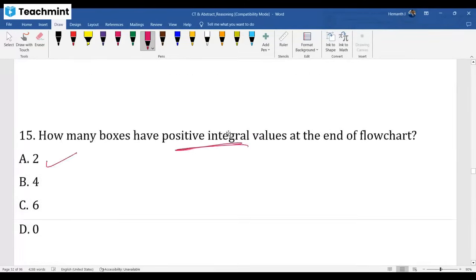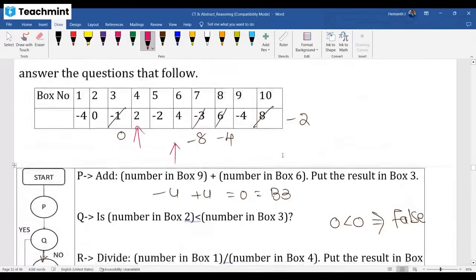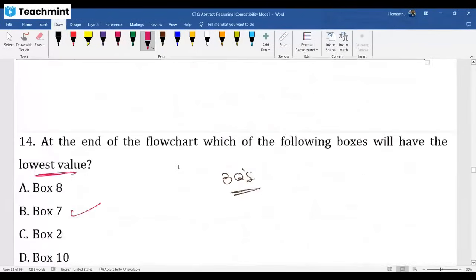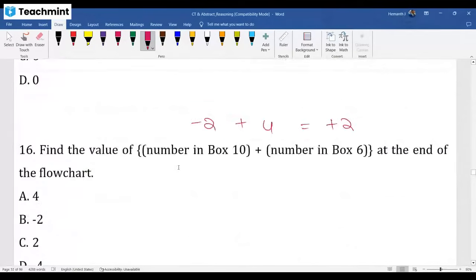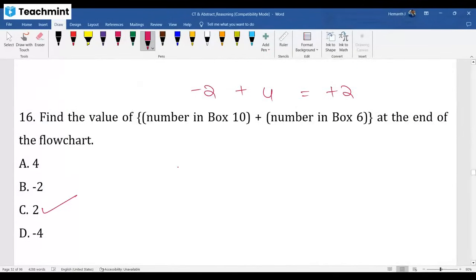You can check, okay, in the exam, people can scroll and see all those available, right? No problem. Here box 6 is 4. Box 10 is minus 2. The result is finally plus 2. You will get the answer option C. Box 10, box 6, adding, the result is plus 2. All right. Okay, this is regarding the flowchart, how to approach.